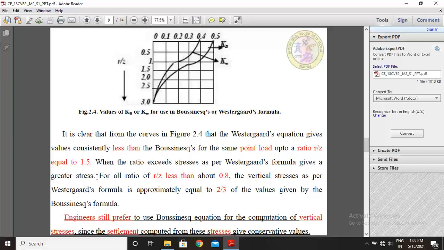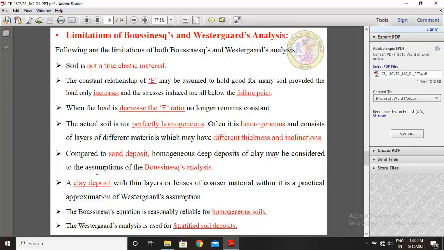Engineers still prefer to use Boussinesq's equation for the computation of vertical stresses, since the settlement computed from these stresses gives conservative values. This slide explains the limitations of Boussinesq's and Westergaard's analysis. Following are the limitations of both.